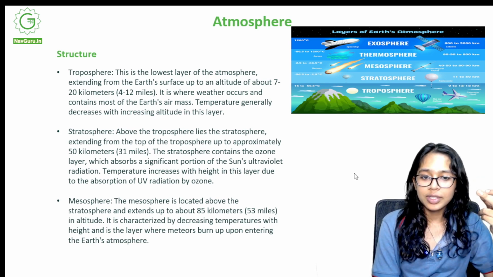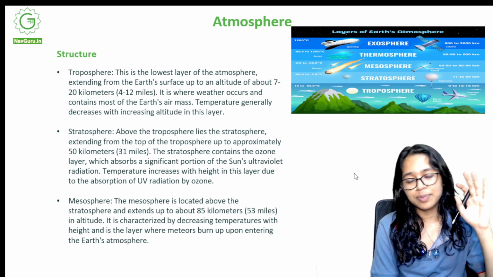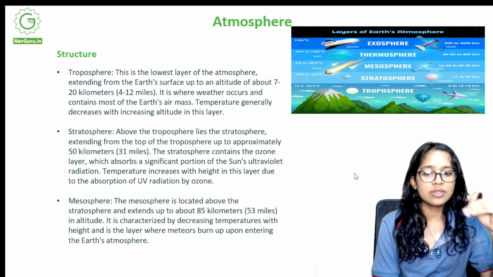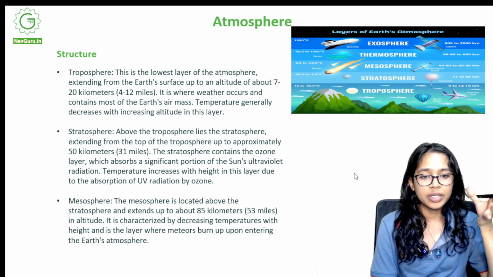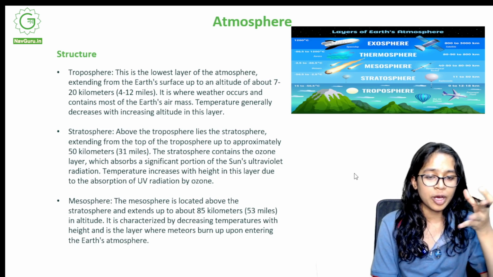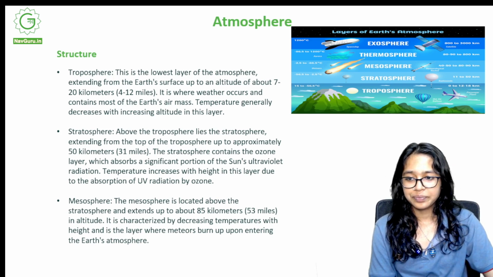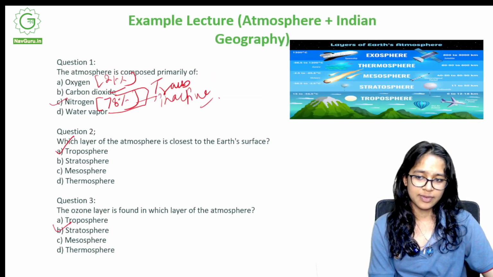Stratosphere. It lies above the troposphere. It extends from the top of the troposphere up to approximately 50 kilometers. The stratosphere contains the ozone layer, which absorbs a significant portion of the sun's ultraviolet radiation. So the sun's ultraviolet radiation is absorbed by the ozone layer, and this is in the stratosphere. With this, we have the right answer, that is the stratosphere.